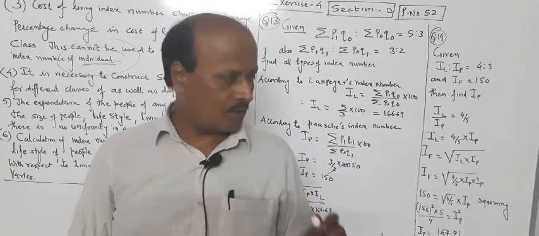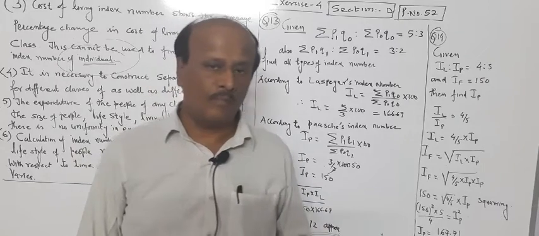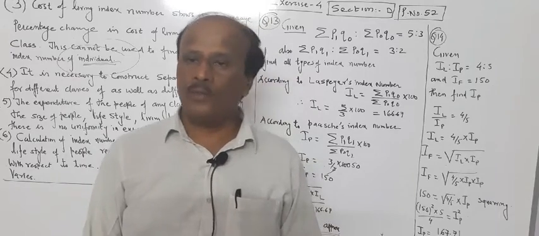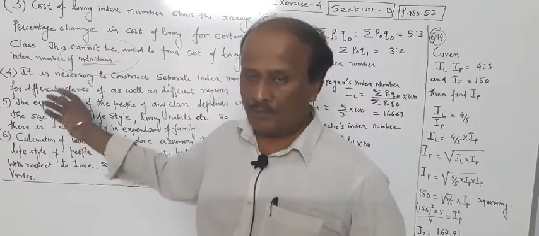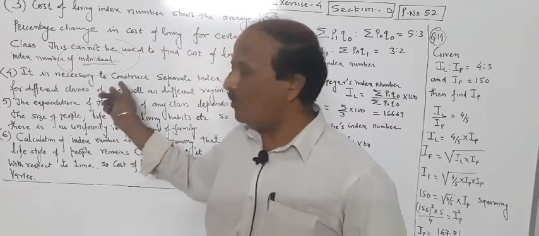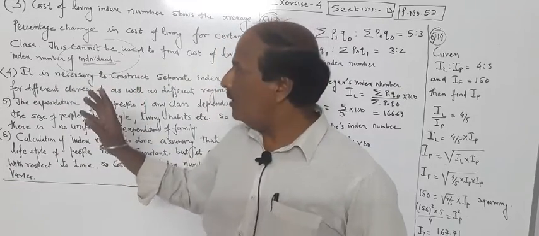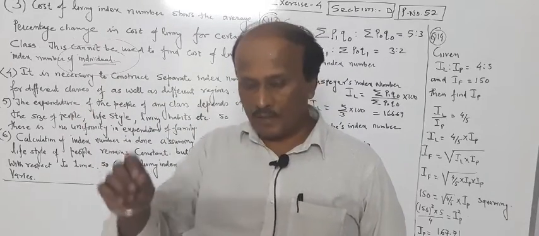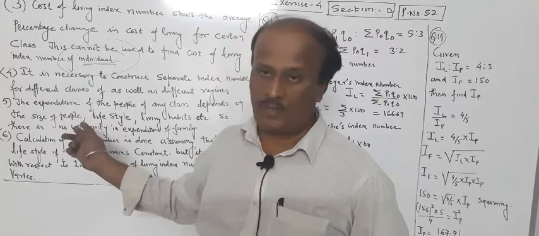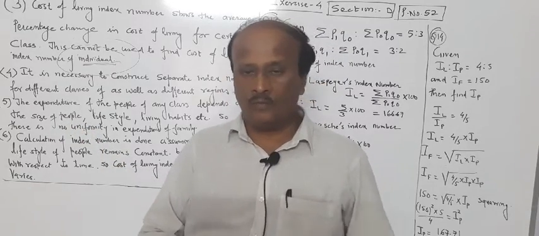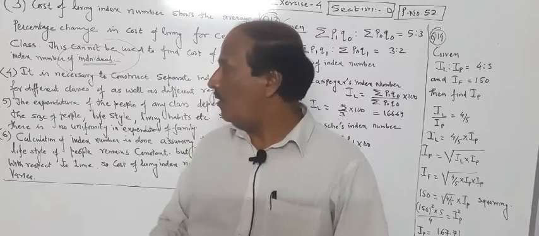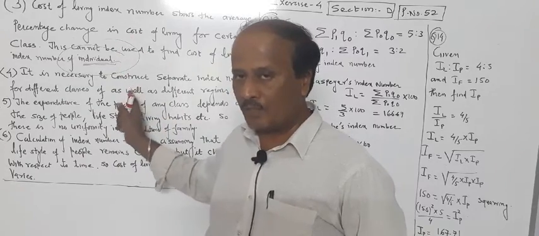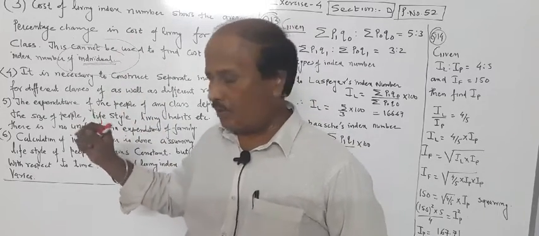In this section, I am going to do 2 easy questions from miscellaneous exercise 4. But in a coming session, I am going to do many questions and some tougher questions from exercise 1.4 and exercise 4. So today we have finished all the theories. Prepare theory well, prepare the list of formulas. There are many formulas in this chapter, and many times just by making one small mistake, the value of that particular quantity changes. So prepare the list of all the formulas of this chapter and the theory also.